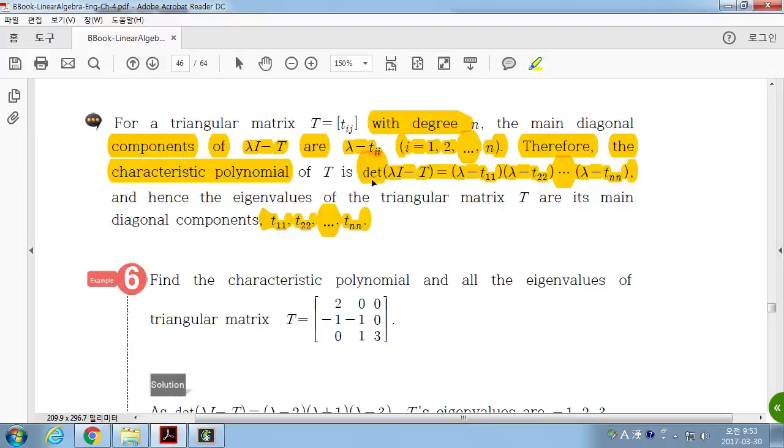김태영 군, 이 특성 방정식의 근은 뭐예요? 람다 t11, t22, tnn. Those are the solutions of this characteristic polynomial of T. So what are the eigenvalues of T? Triangular matrix T. 김태영 군, what are the eigenvalues of this triangular matrix T? They are all t_ii, which were the main diagonal entries of this triangular matrix.